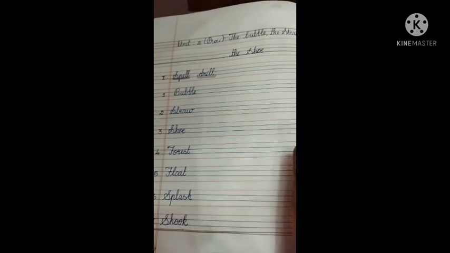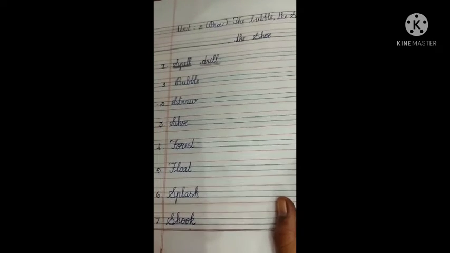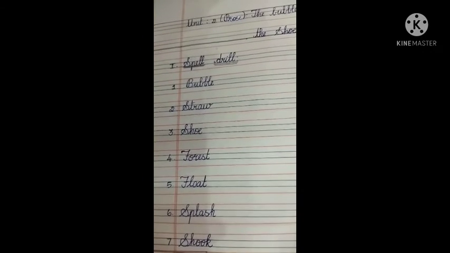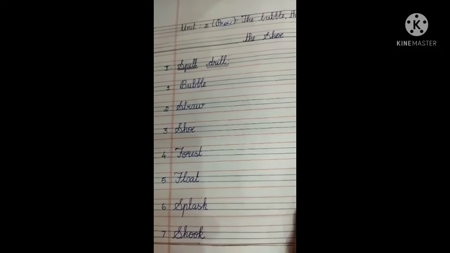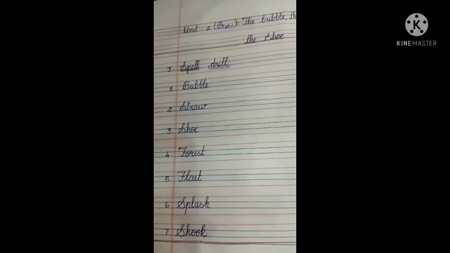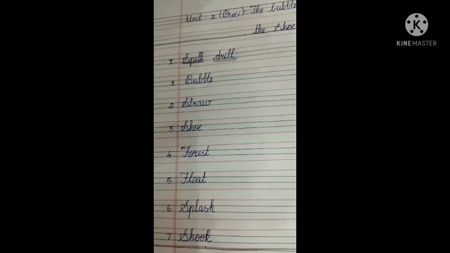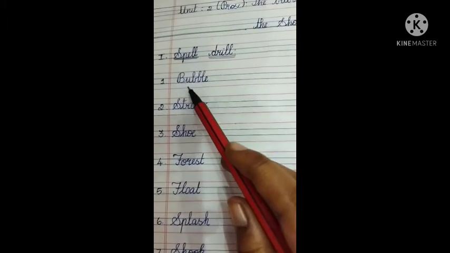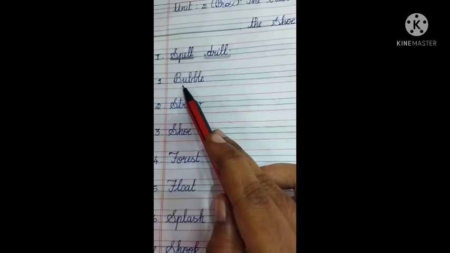So kindly take this page in your classwork note. Okay, as you already completed this, we'll go with spell drill. Listen carefully. Each and every spelling is very important, so kindly pay attention to the spellings. Okay, see the first word, children. Part 1 spell drill. The first word is bubble.